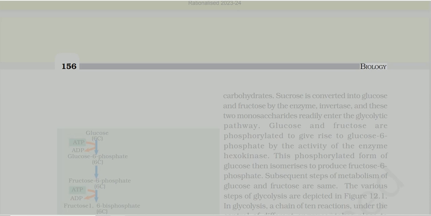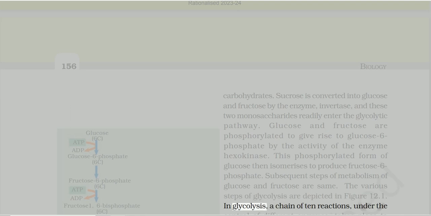Sucrose is converted into glucose and fructose by the enzyme invertase, and these two monosaccharides readily enter the glycolytic pathway. Glucose and fructose are phosphorylated to give rise to glucose 6-phosphate by the activity of the enzyme hexokinase. This phosphorylated form of glucose then isomerizes to produce fructose 6-phosphate. Subsequent steps of metabolism of glucose and fructose are the same. The various steps of glycolysis are depicted in figure 12.1.